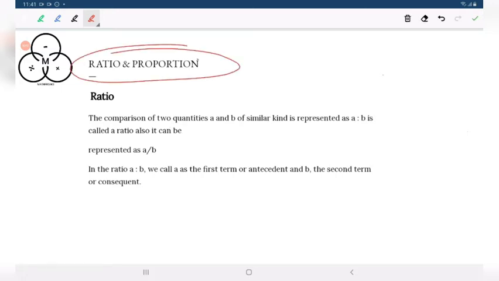Why is it important? Because it is used every day. In our everyday life, we can see ratio and proportion everywhere. A lot of places we can see ratio. That's why ratio and proportion is an important topic. It's important to understand it.